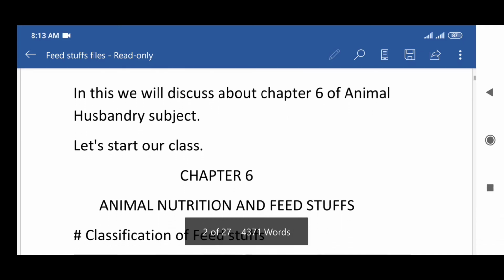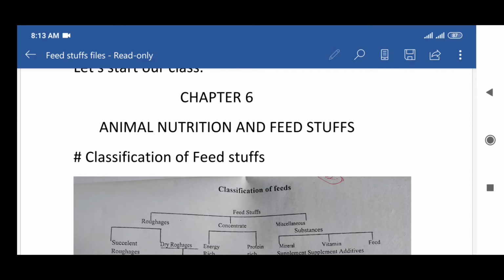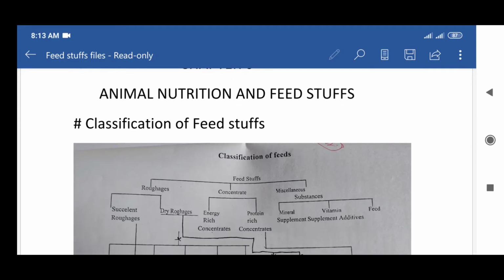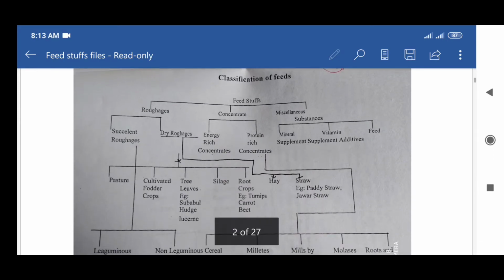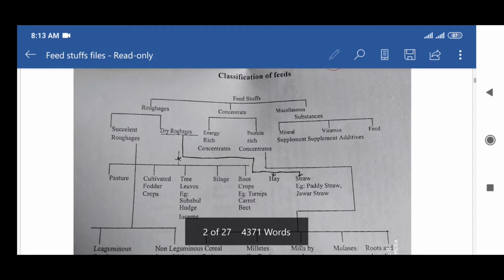Let's start our class. Chapter 6: animal nutrition and feedstuffs. The first topic is classification of feedstuffs. Feedstuffs are classified as roughage, concentrate, and miscellaneous. These are the classification of feedstuffs.